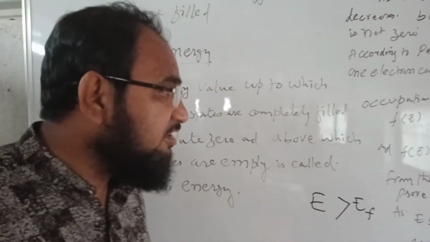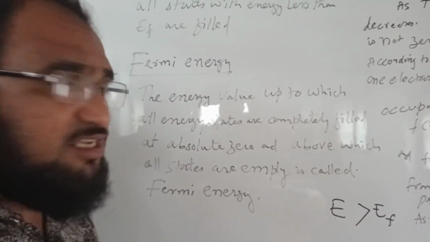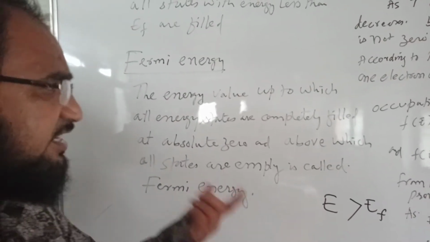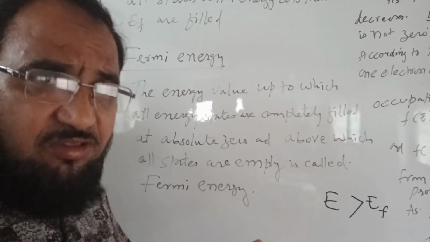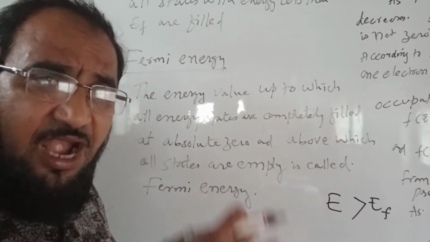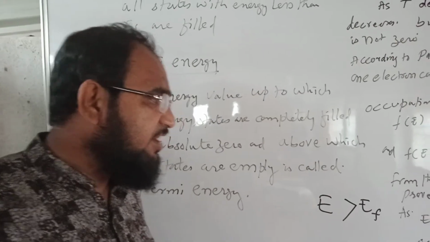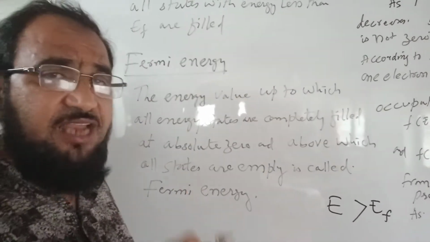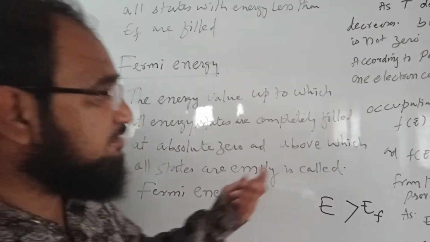It means that the Fermi energy is that energy at which all states above EF are completely empty and all states below EF are completely filled. That energy is called the Fermi energy.